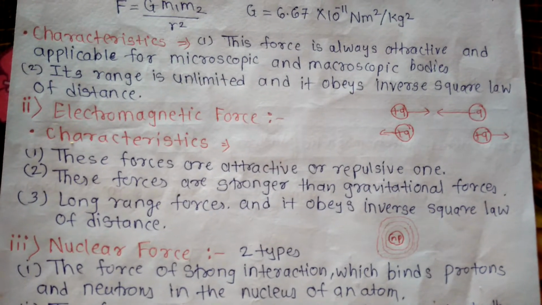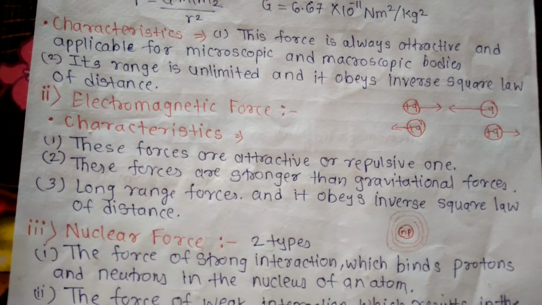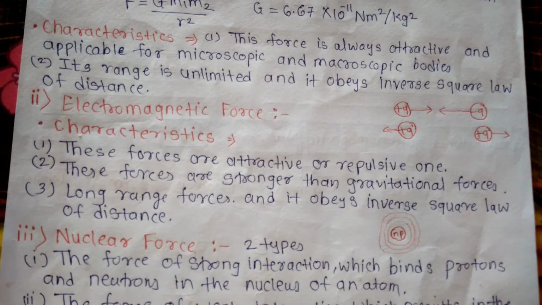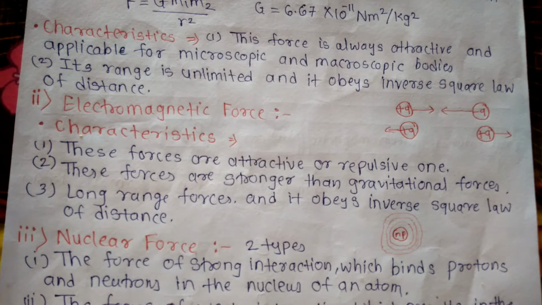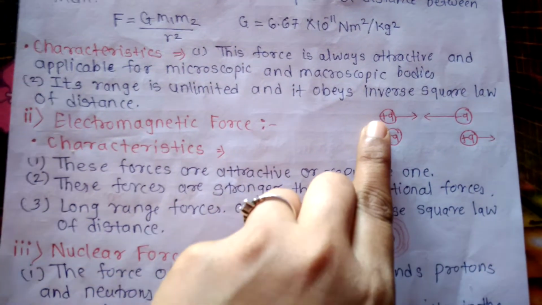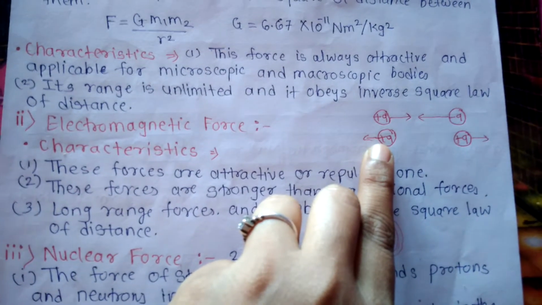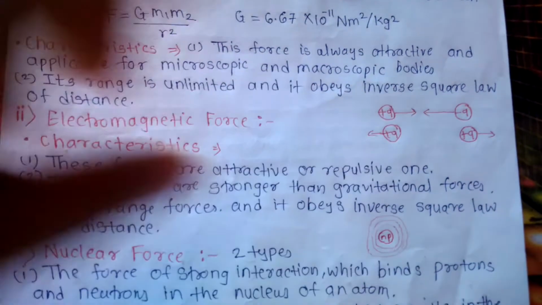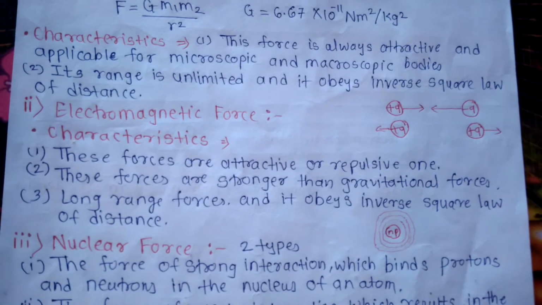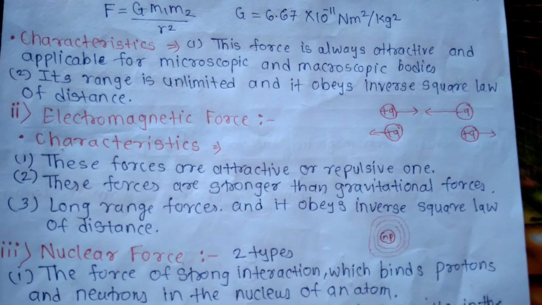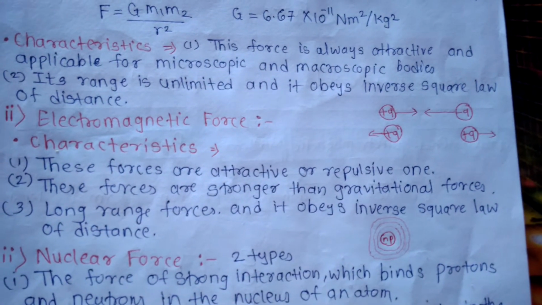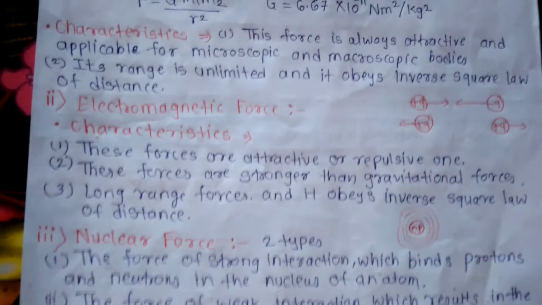We know that when a charge is moving, it produces a magnetic field, and a moving charge in a magnetic field experiences a magnetic force. So the force between electric charges in relative motion is called electromagnetic force. Suppose these two charges are in relative motion, so they experience electromagnetic force. These forces not only depend on the charges carried by the two bodies but also on the magnitude and the direction of their velocities.